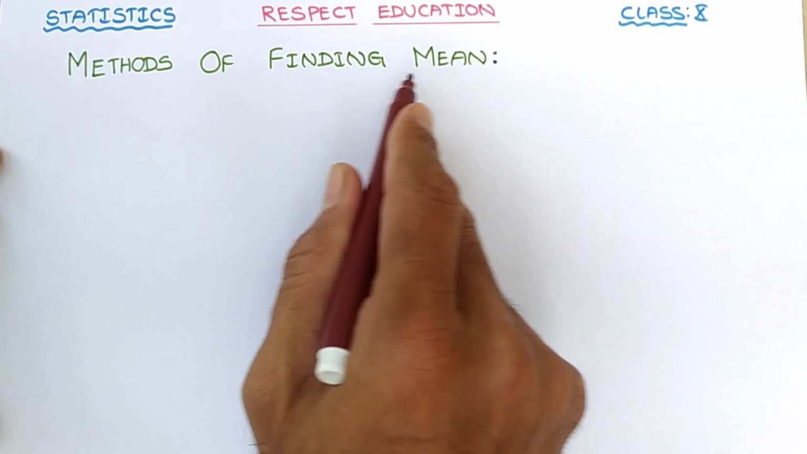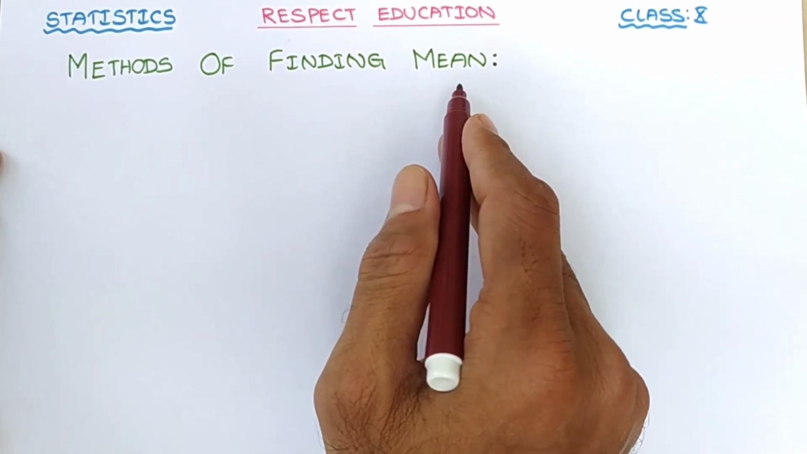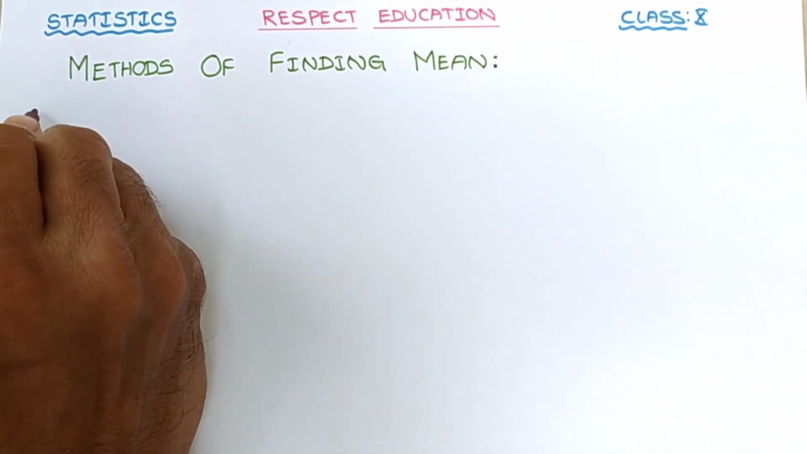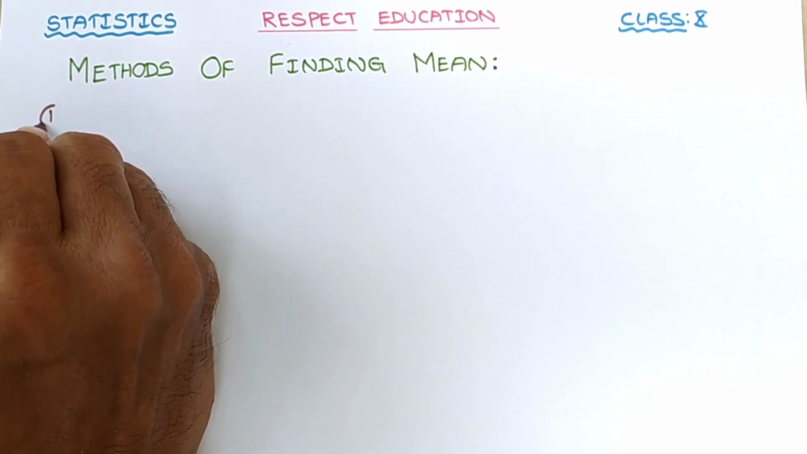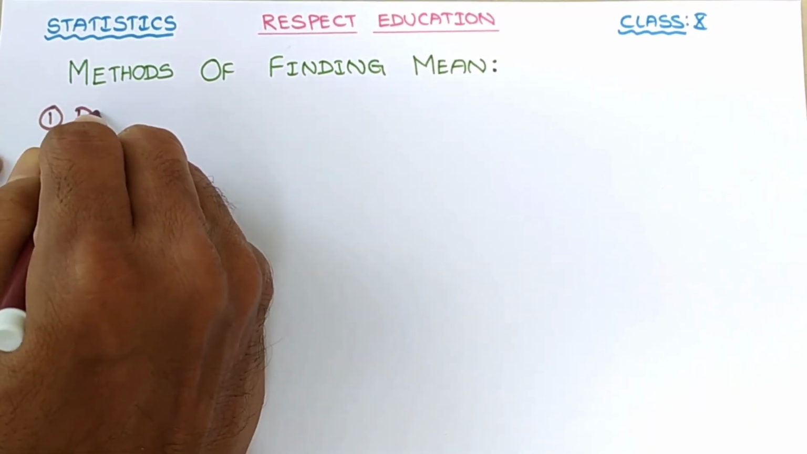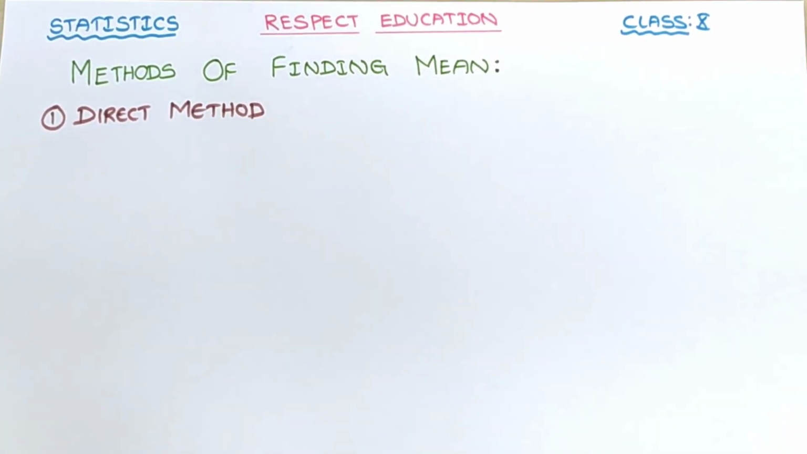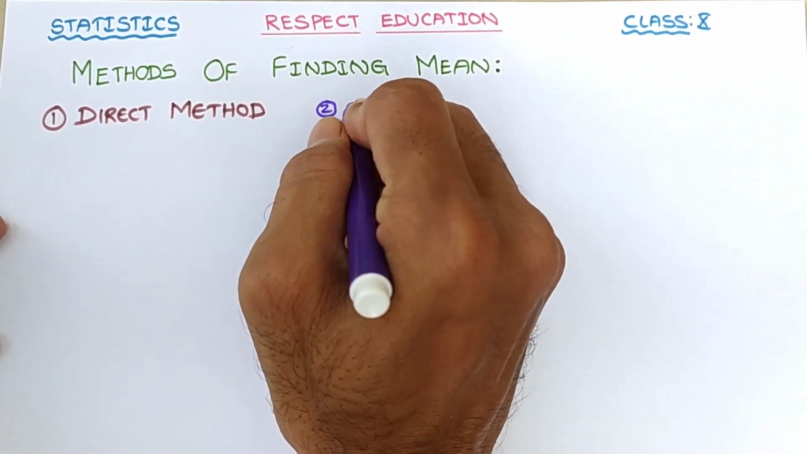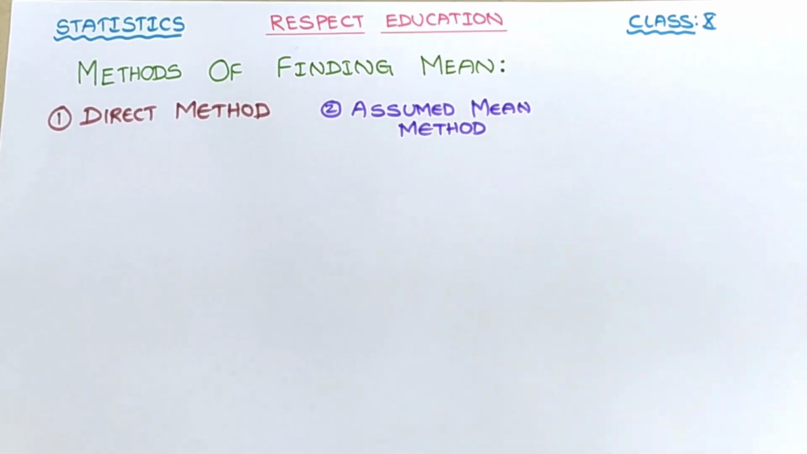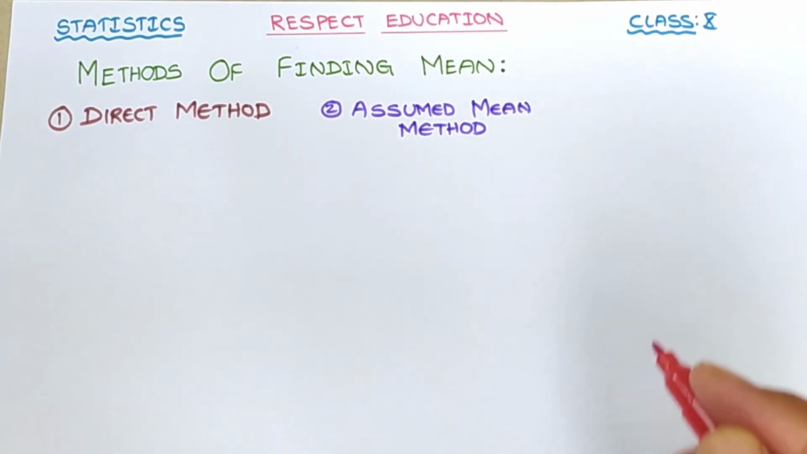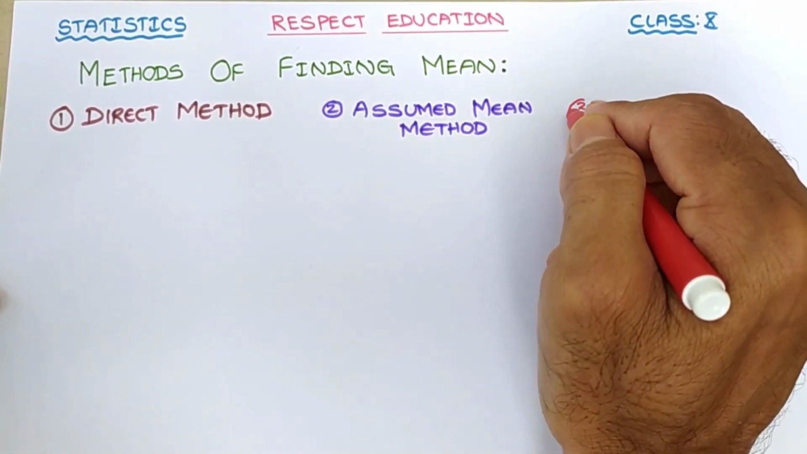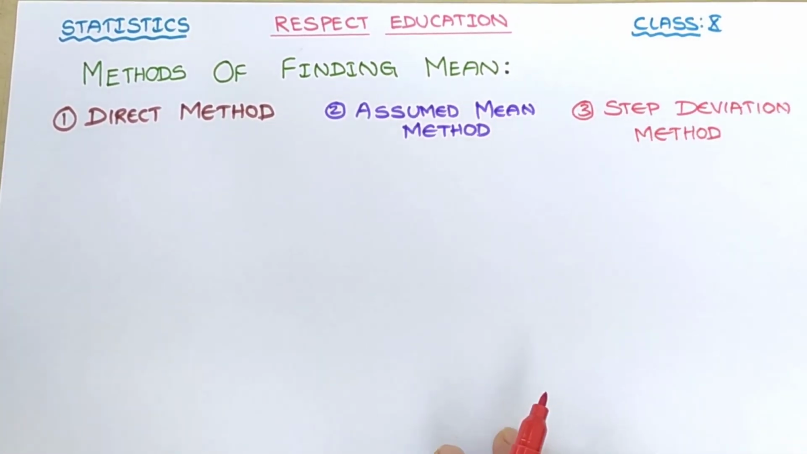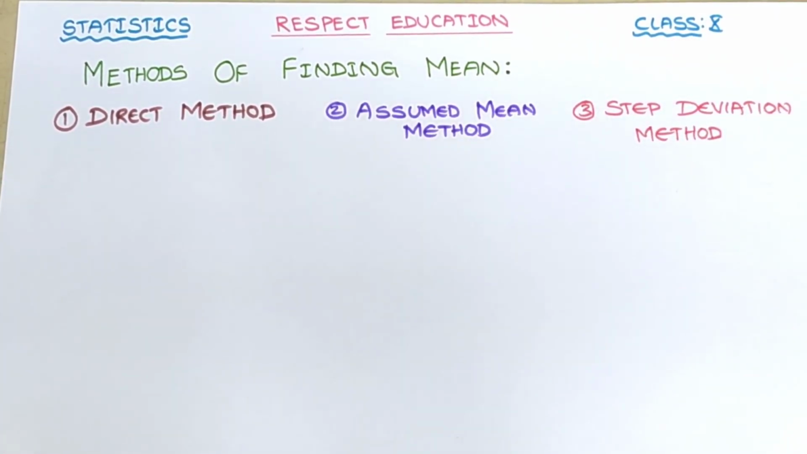Now we see methods of finding mean. There are three methods. First one is direct method. Second one is assumed mean method. And then third one is step deviation method. Now let us see one by one.